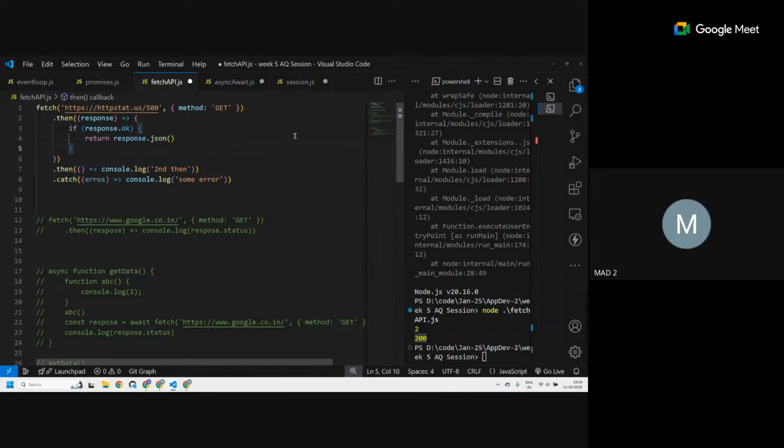Okay. In this case, what should happen? Can you take any guesses? I said this particular website returns whatever code I give it over here. What is the code? 500. What should be the response status?